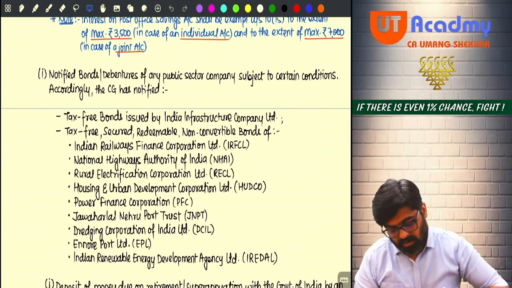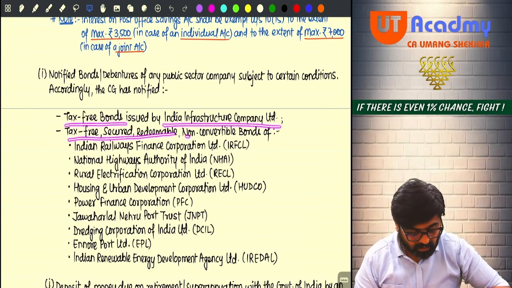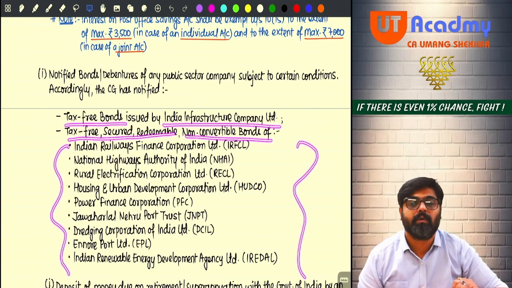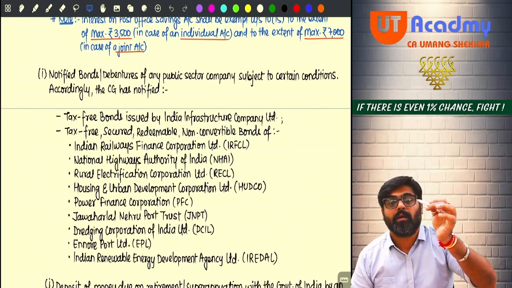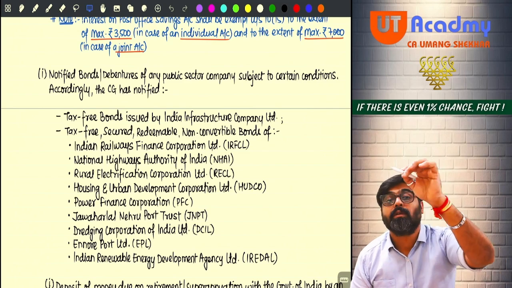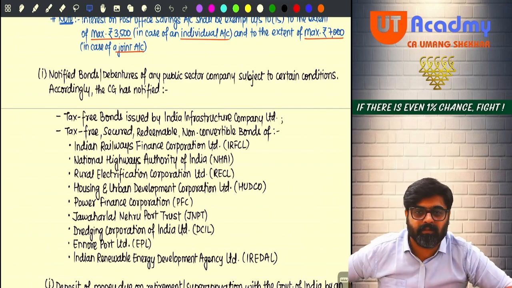Now, tax-free bonds issued by India Infrastructure Company Limited, tax-free secured redeemable non-convertible bonds of these companies. Go and buy the specified bonds and debentures of these notified companies.